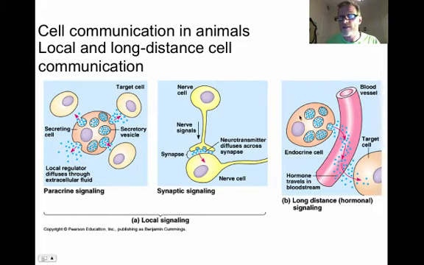The endocrine system is involved in long-distance signaling. We have endocrine cells, like in your adrenal glands, producing adrenaline, which goes into your blood vessels and targets target cells: your heart and lungs, increasing their heart and breathing rates, or your digestive system, which shuts down and slows down its processes. So these are long distance signals.